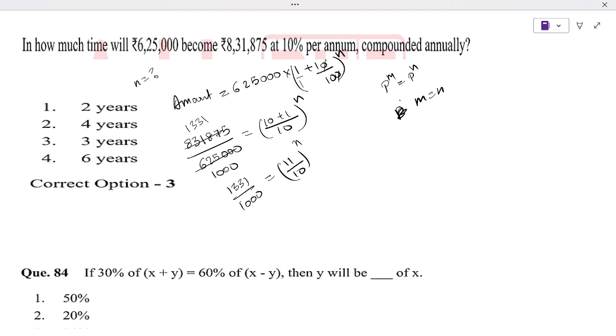We know 1331 is 11 cube and 1000 is 10 cube. So 11 by 10 to the power n, so n is equal to 3 years. So the answer is 3.